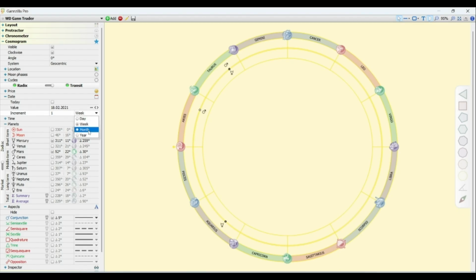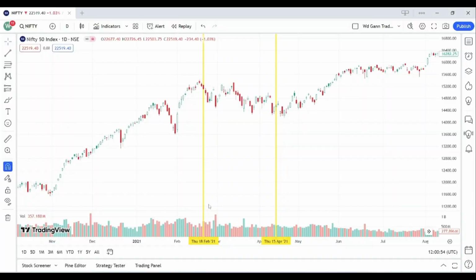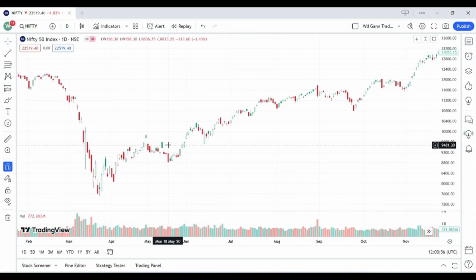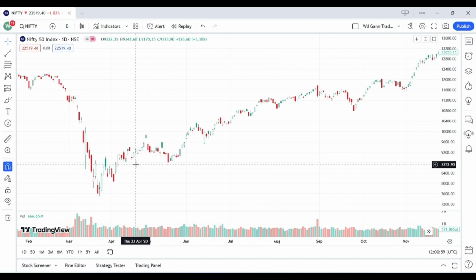Now let's go more back in the past. Change it to month. So the next date is 24 April 2020, when there is a conjunction forming between Mars and Mercury. So again come to the TradingView app, and let's mark the date of 24 April 2020. Yes, here is the date, 24 April 2020. And as I have said, there may be a deflection of 1 to 2 days, and you can see here the market falling for the last 2 days, but exactly from the date 22 April, it started going in the upward direction. So the deflection of 2 days from 24 April is 22 April, and you can see that from 22 April it gave a very good rally on the bull side.